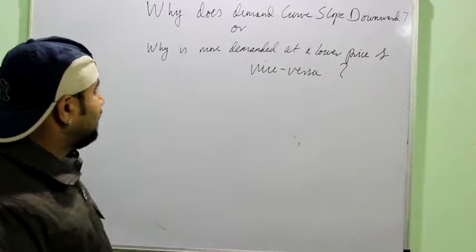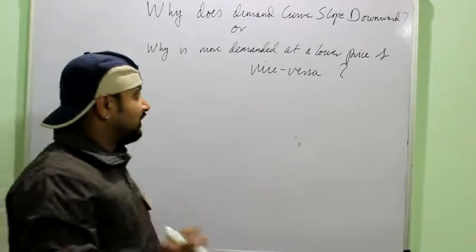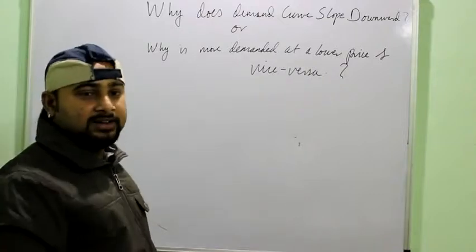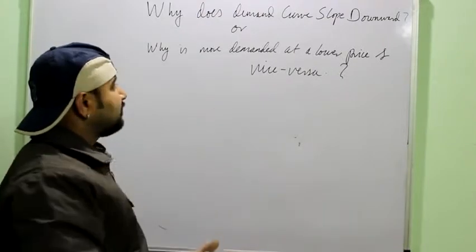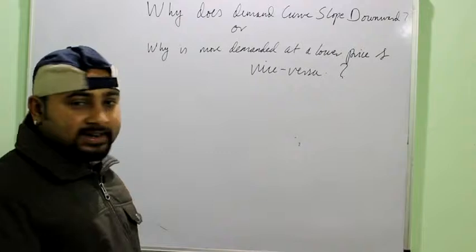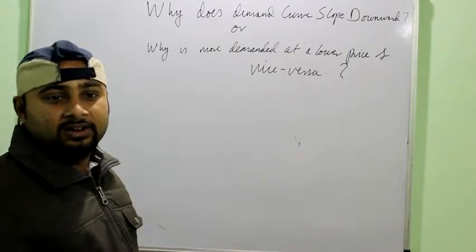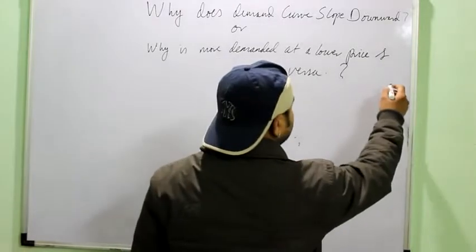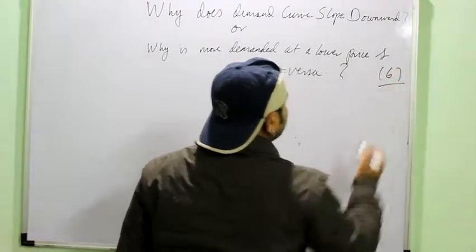After discussing the meaning of demand, the movement in demand and shift in demand, now we have to understand why does the demand curve slope downward, or why more is demanded at a lower price or less is demanded at a higher price, or simply the reason behind the law of demand, right? This is a topic which can be asked in 6-mark question.